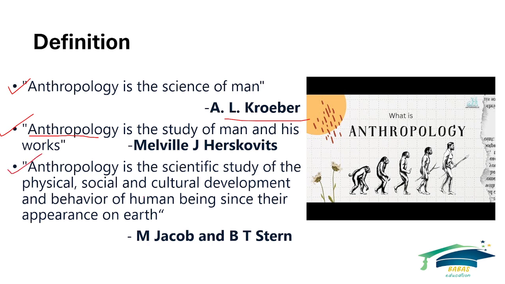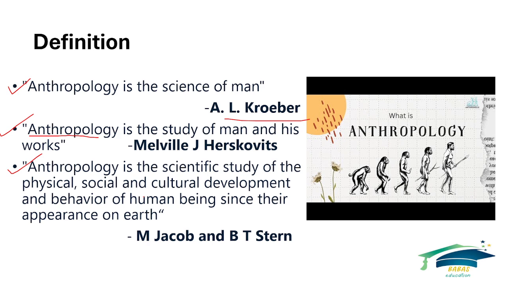Then M. Jacobs and B. J. Stern defined anthropology: anthropology is a scientific study of the physical, social, and cultural development and behavior of human beings since their appearance on Earth.